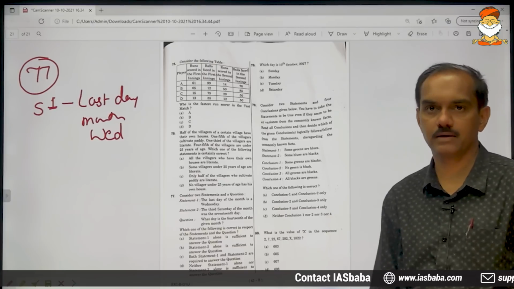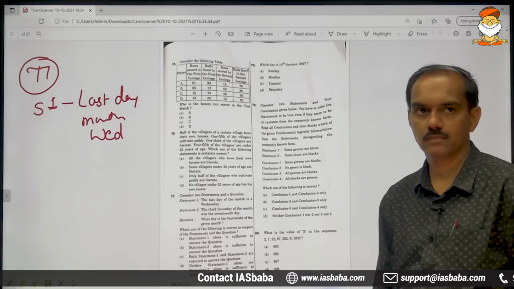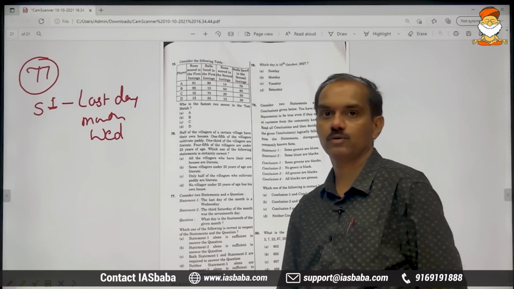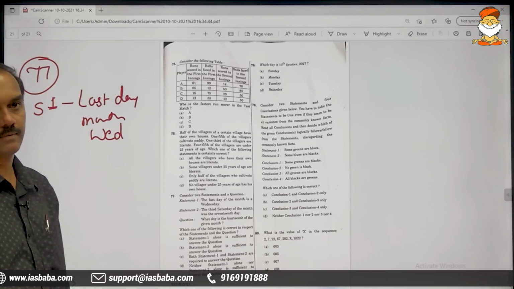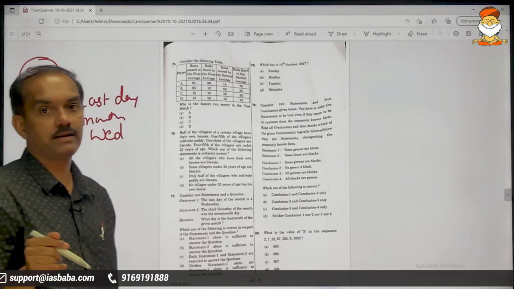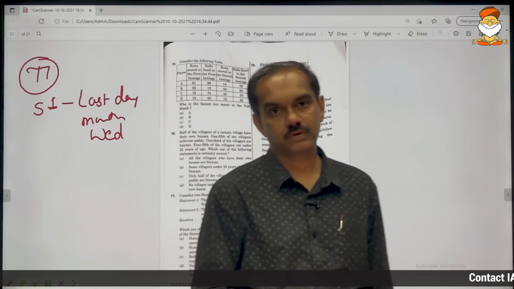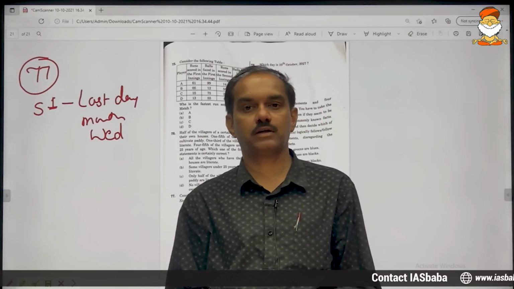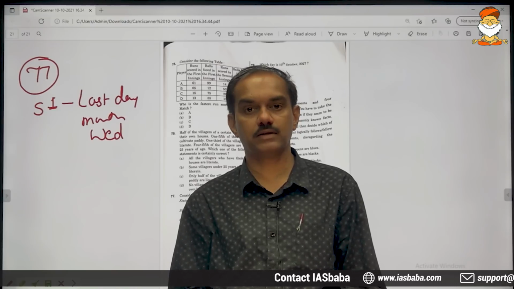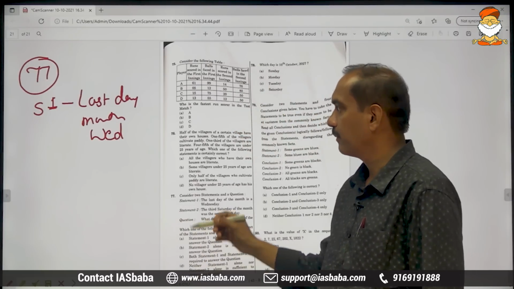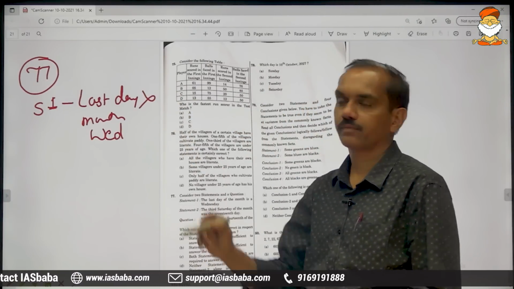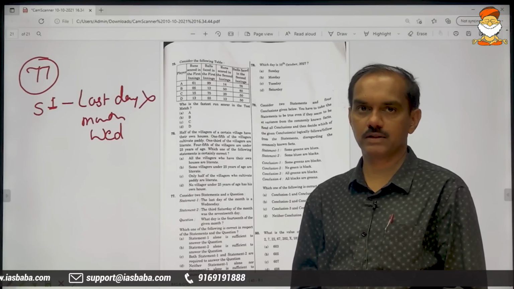Can you use this statement? We cannot use this statement only because he has not given how many days are there in that month. Whether there are 28 days or 29 days or 30 days or 31 days, we don't have information. Therefore, we cannot answer any question using this statement.